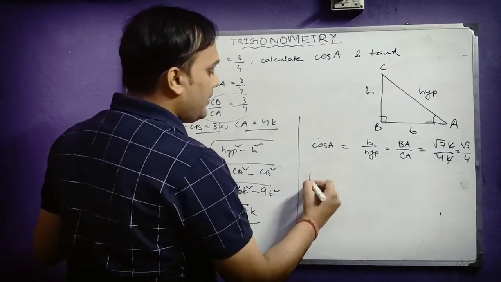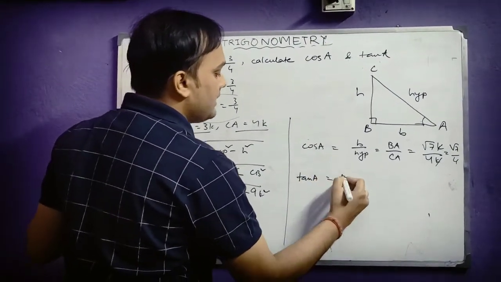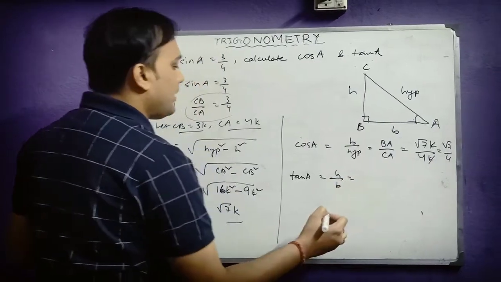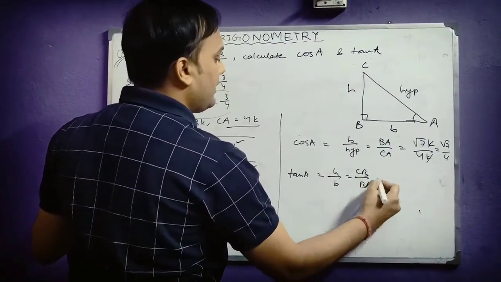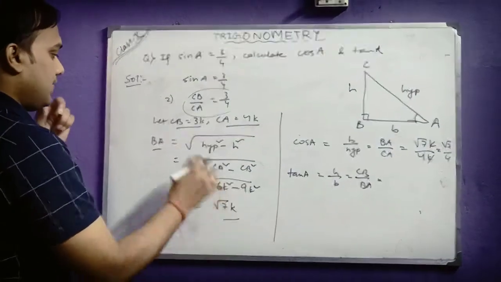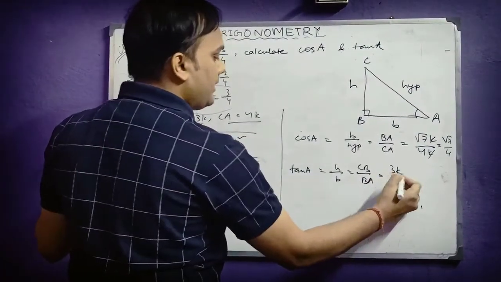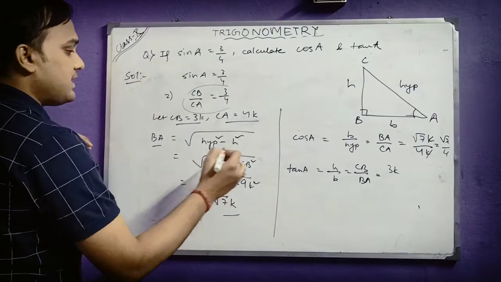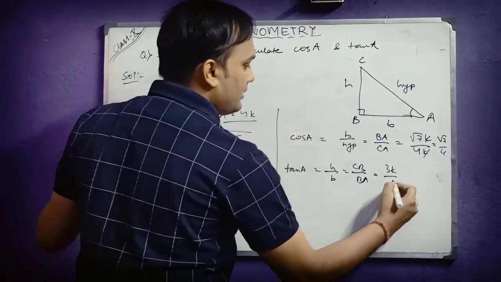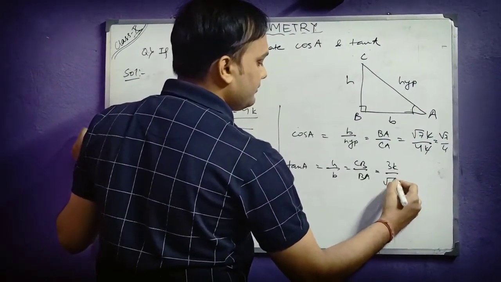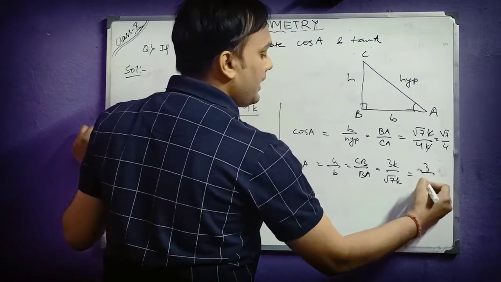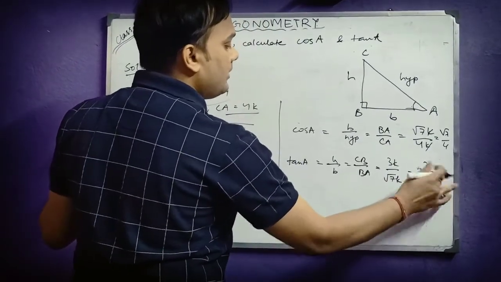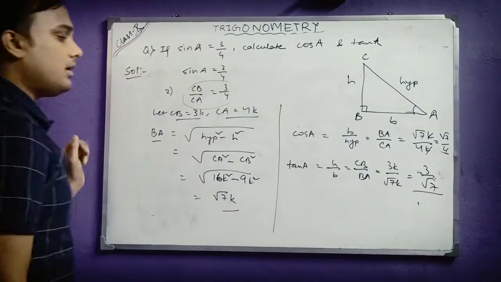Similarly, what will be tan A? Tan A formula is height by base, and I have got height as CB and base as BA. CB is 3K and base BA is root 7K. So it will be root 3 by root 7. So this is our answer. So these two are the answers.